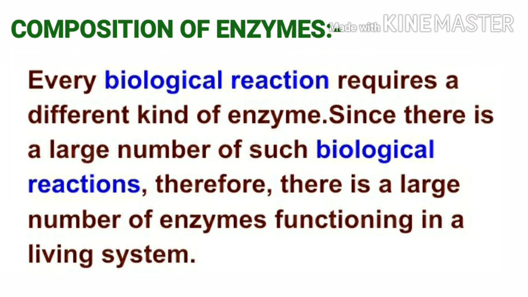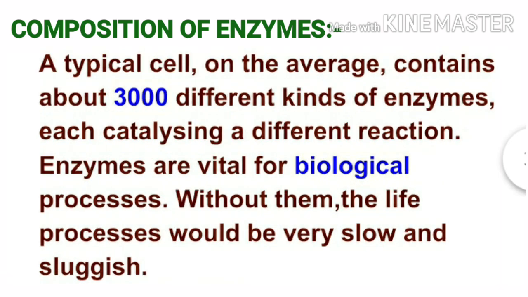Every biological reaction requires a different kind of enzyme. Since there is a large number of such biological reactions, therefore there is a large number of enzymes functioning in a living system. A typical cell on the average contains about 3000 different kinds of enzymes, each catalyzing a different reaction.